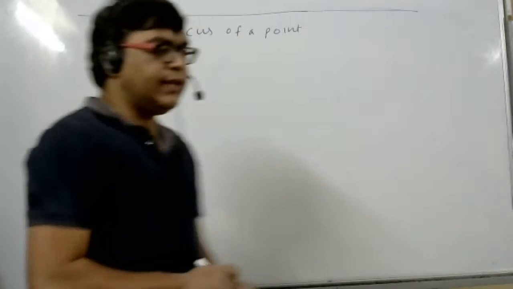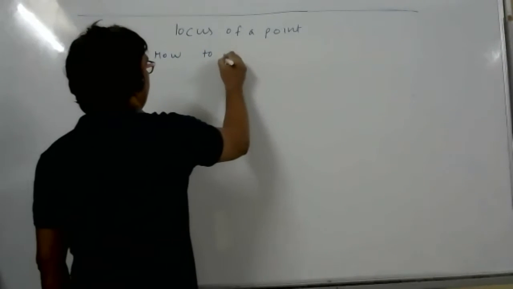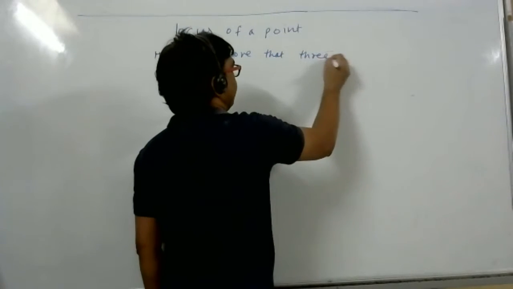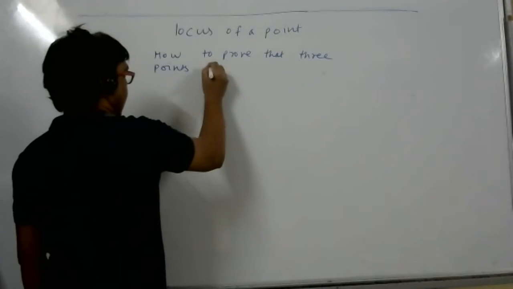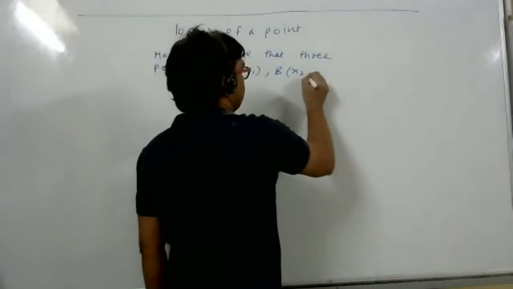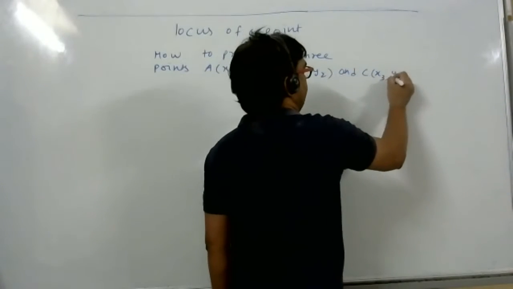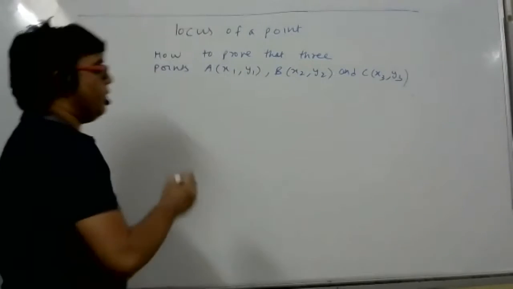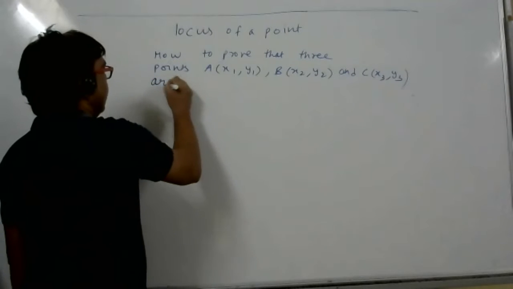Student, you know how to prove that 3 points A(x1, y1), B(x2, y2), and C(x3, y3) are collinear.